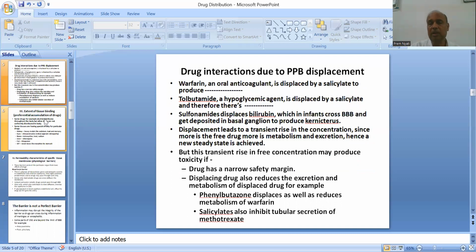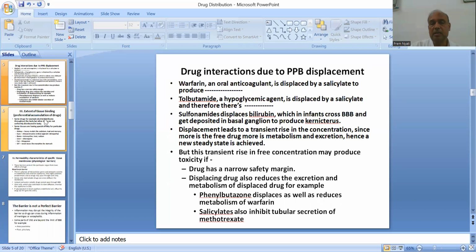So we know that warfarin, an oral anticoagulant, is displaced by salicylate. So with more free concentration of warfarin, there is more risk of bleeding. Similarly, tolbutamide, a hypoglycemic agent, is displaced by salicylate. Therefore, there could be hypoglycemia, an excessive reduction in the blood sugar level. Sulfonamide displaces bilirubin, which in infants crosses the blood-brain barrier and gets deposited in the basal ganglia, and that is the reason for kernicterus.